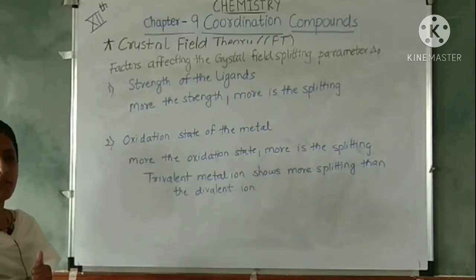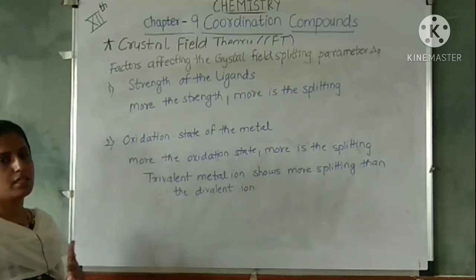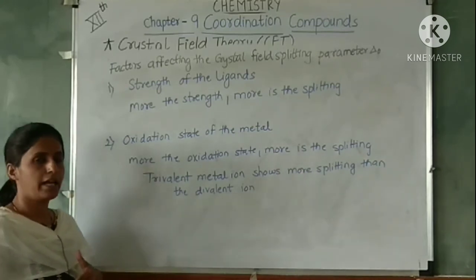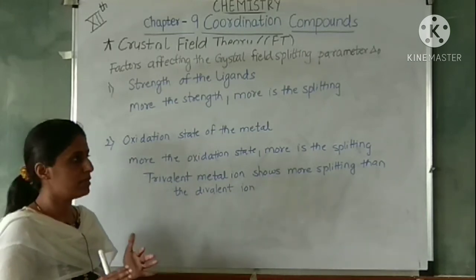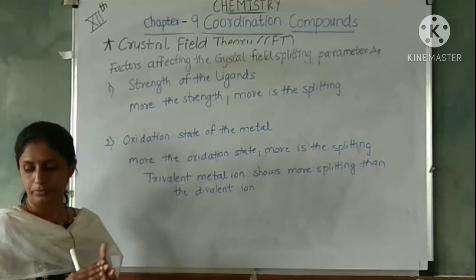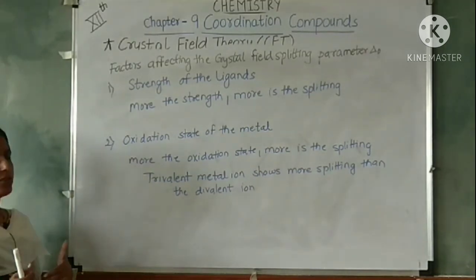So in this lecture we have studied CFT and its assumptions. We have seen that the ligands are considered here as point charges. There is electrostatic attraction; the interaction between the metal and the ligands is purely electrostatic.